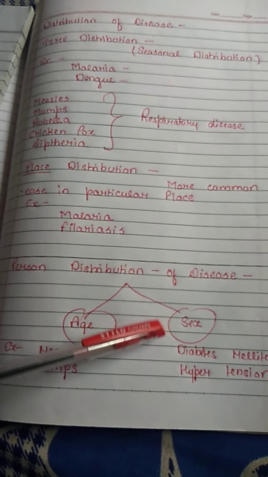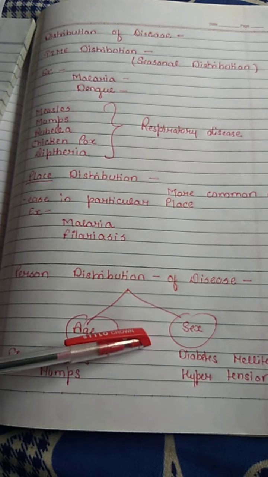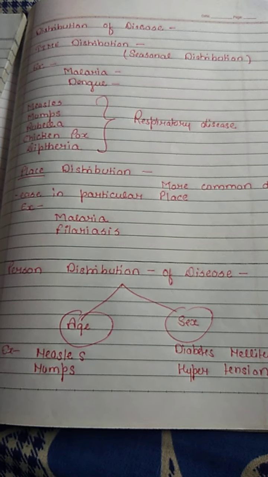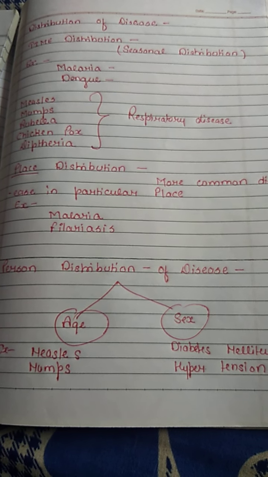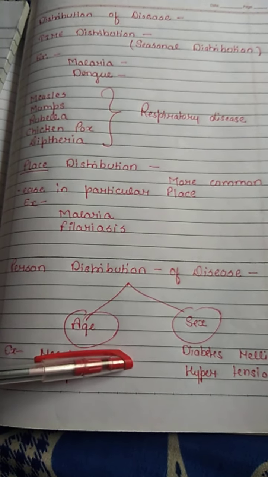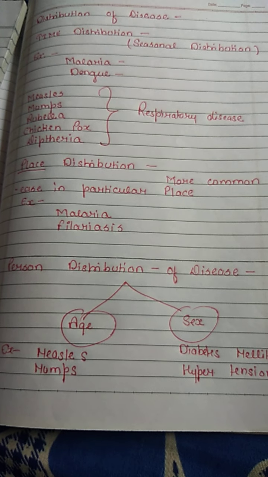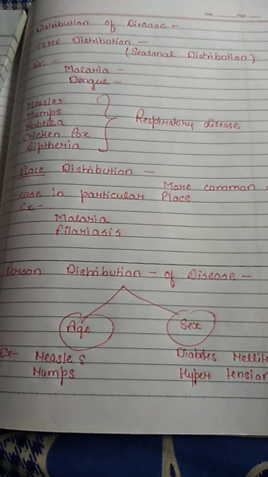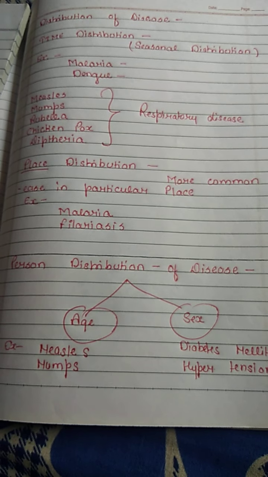Let's expand these diseases. Diabetes mellitus is more common in males. Therefore, it is a very good example of sex distribution. And hypertension is more common in females. Therefore, it is also a good example of sex distribution of disease.